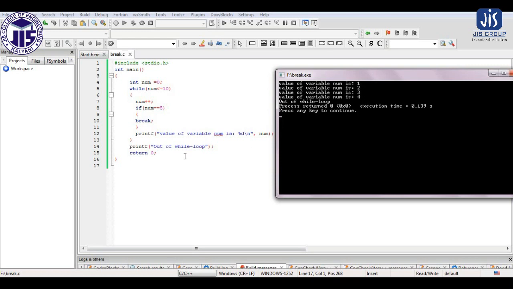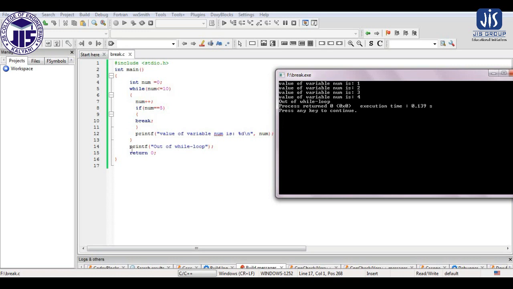So what basically happens, when the value of num is 0, the break statement is not getting executed, so it is printing the value of 1. When the value of num is 1, then also it is printing the value 2. So in the way up to 4, it will print all the values of the num variable. But after that, when the value of the num variable becomes 5, then the break statement gets executed. And the meaning of the break is, as soon as the break gets executed, it will get out of the loop.